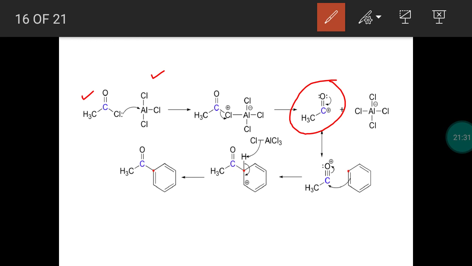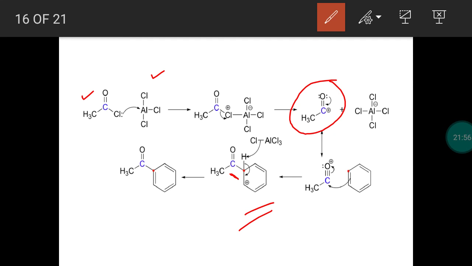Second step, a new covalent bond is formed between the carbonyl carbon and the benzene ring. So this electrophile will attack the benzene ring. A new covalent bond is formed, so a carbocation intermediate is formed. The second step produces the carbocation intermediate.